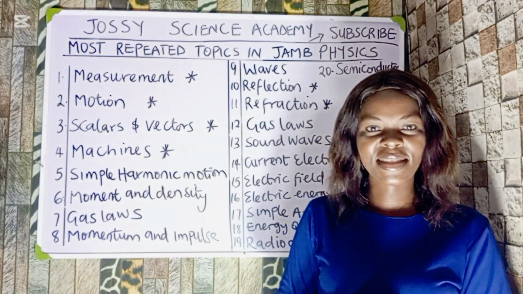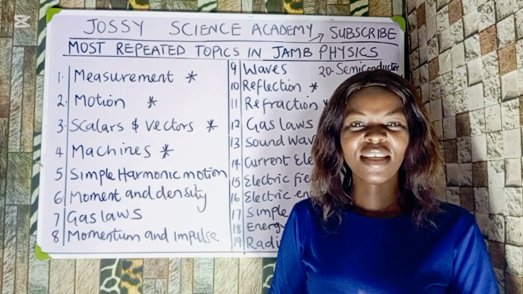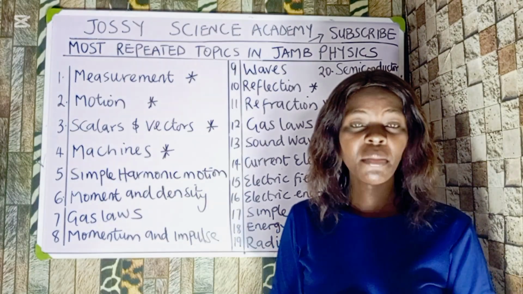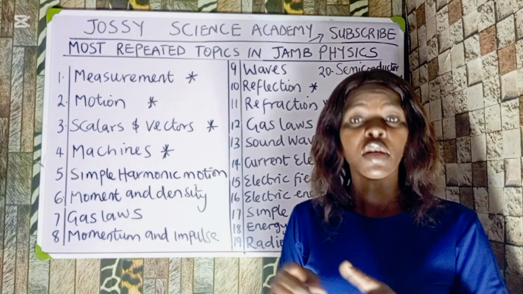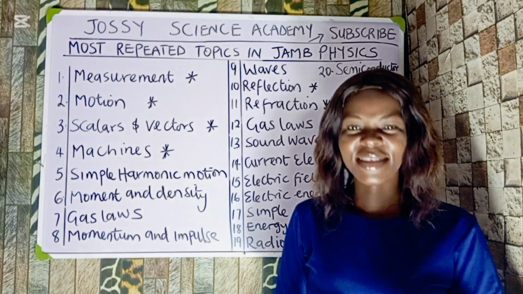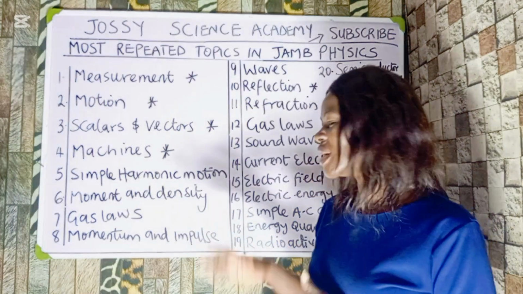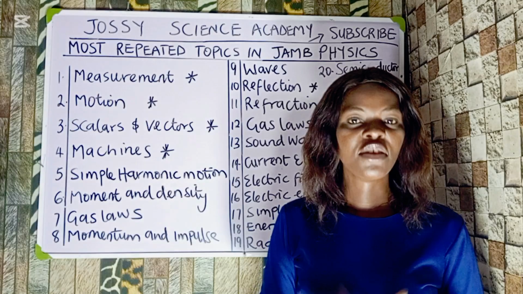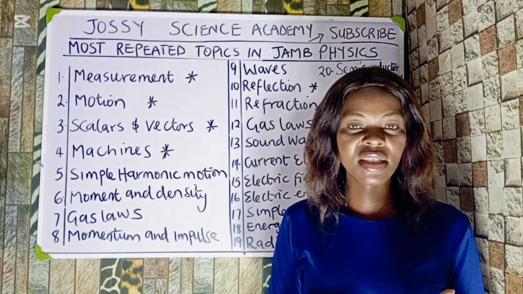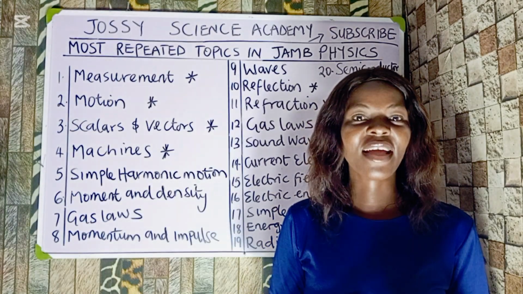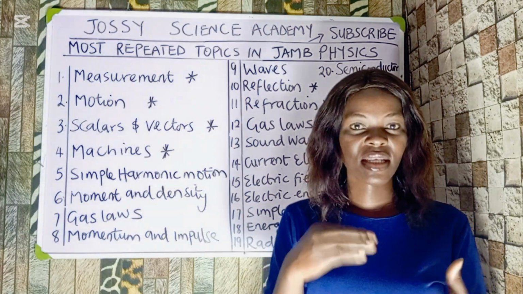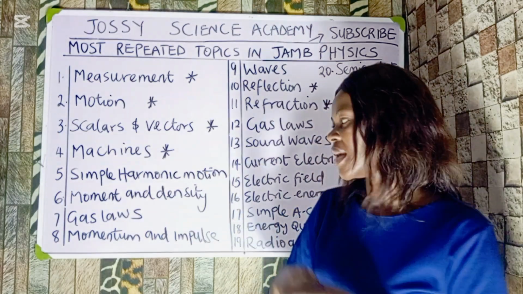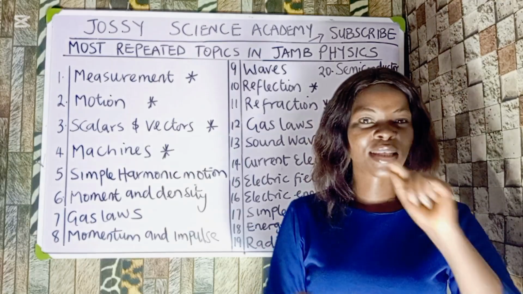Okay, now the next thing we're going to look at is moment and density. You must not forget that the moment of a force is equal to the force multiplied by the perpendicular distance. Very, very important. And also density. Under density, you should know what upthrust is, what relative density is, and Archimedes' principle. These are the things you must note in this particular topic.